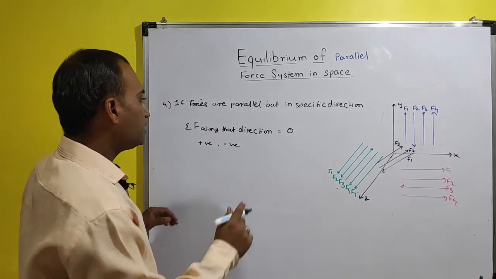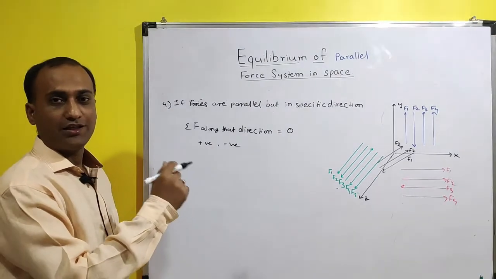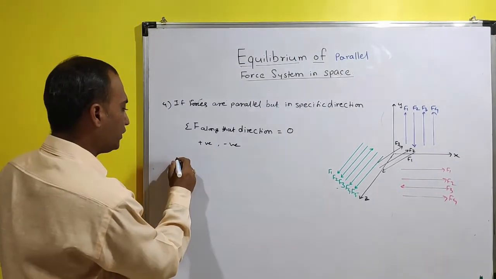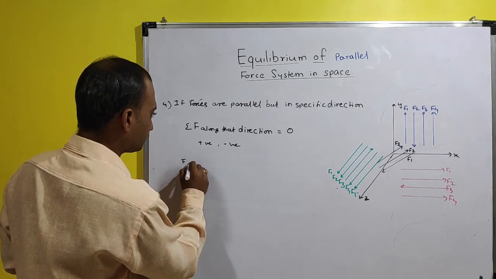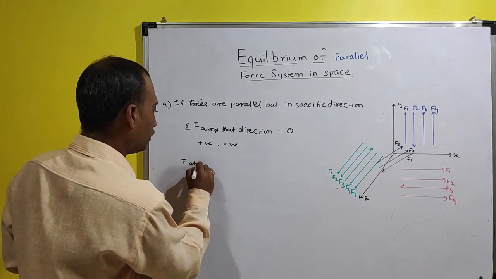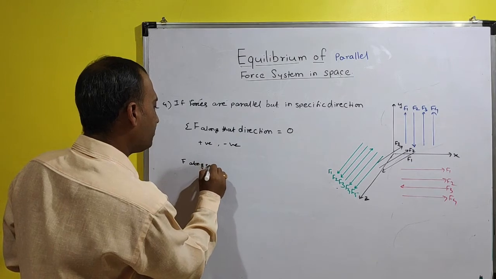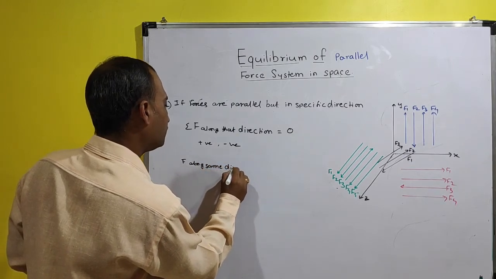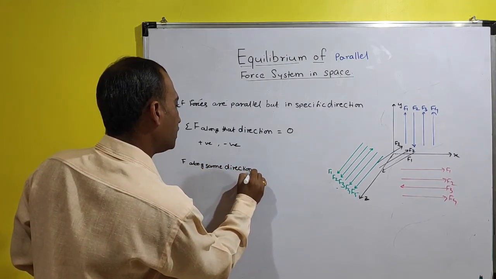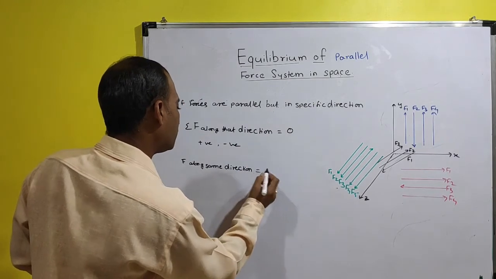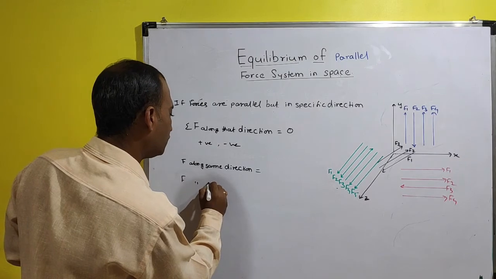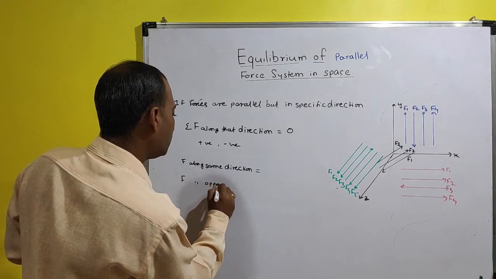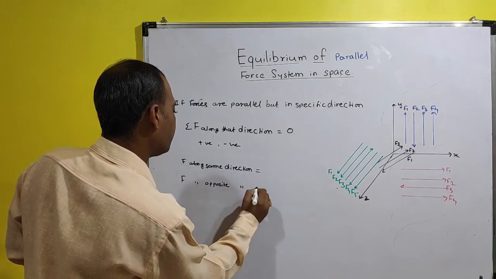So what is the equilibrium in this parallel force system? So where forces along same direction is equal to forces along opposite direction.